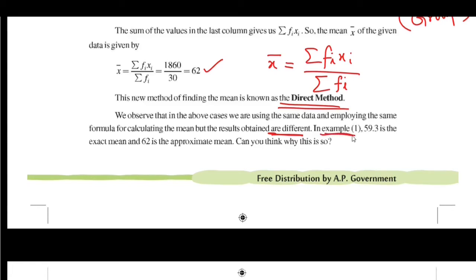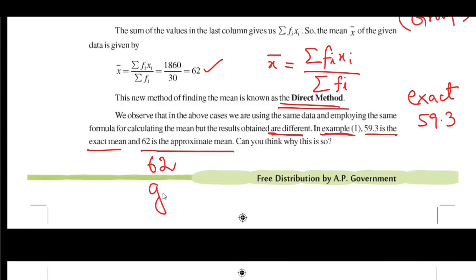In example 1, this is ungrouped data, 59.3 is the exact mean, and 62 is the approximate mean. 62 we got here in grouped data. This is an approximation. Can you think why this is so?